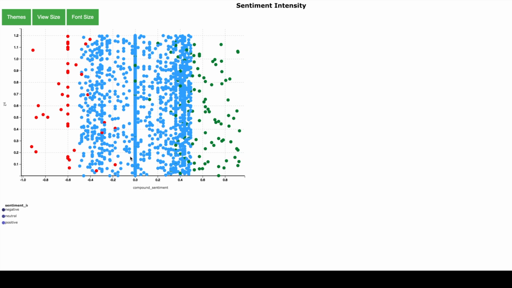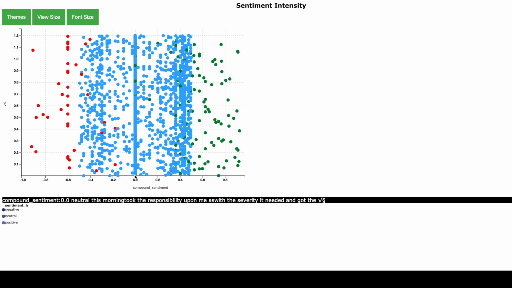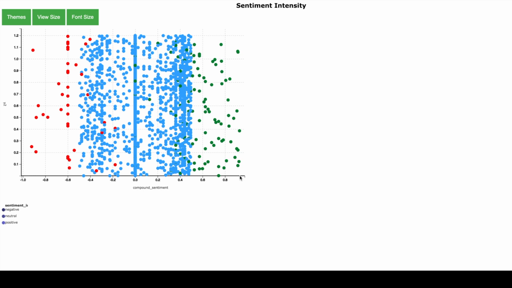If the intensity is close to -1, then it is a tweet with negative sentiment with a very high intensity. All the tweets which are near 0 are tweets with neutral sentiment. And all the tweets which are close to +1 are tweets with positive sentiment with a very high intensity.